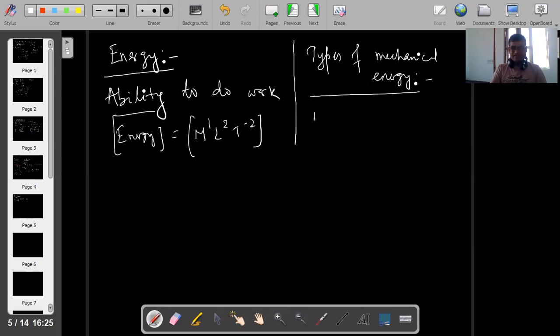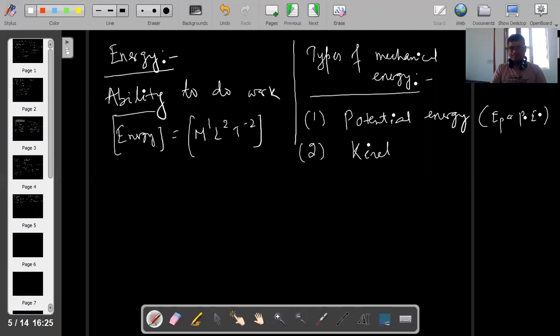They are number one, potential energy, that is EP. You can write PE, no problem. Number two is kinetic energy, that is EK. First is potential energy, second is kinetic energy. Is that clear? Let's see what is potential energy.